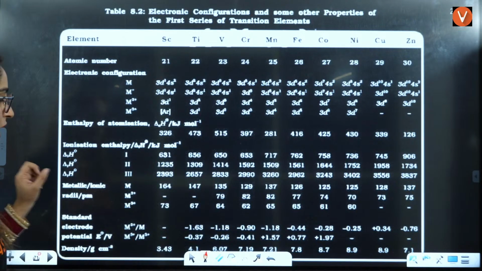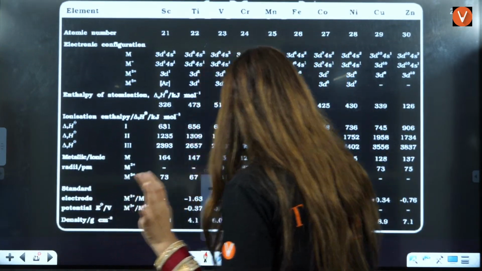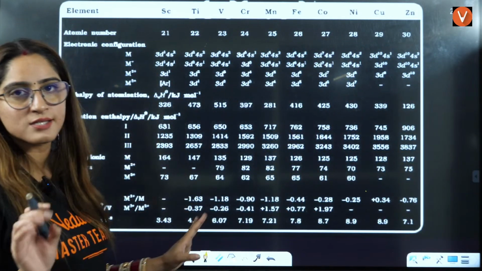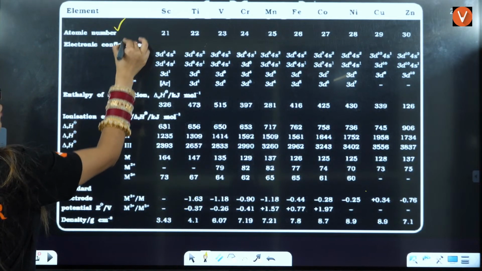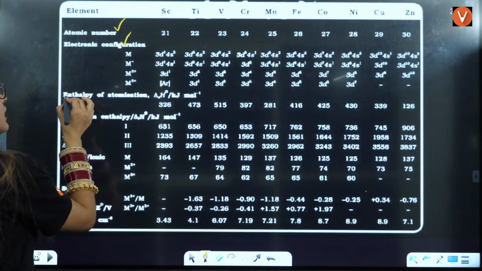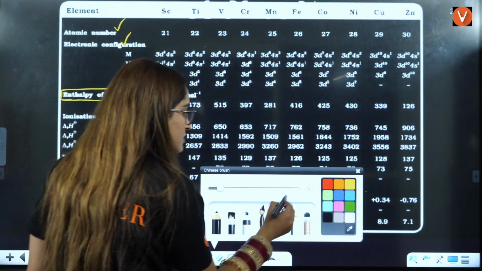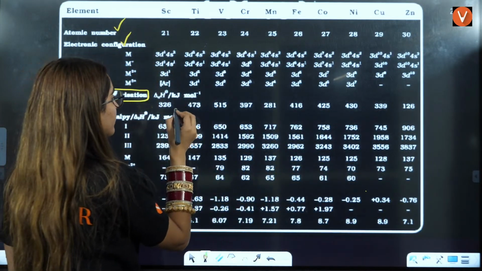Okay. Now, from this table in your NCERT, every single thing is important for you. So, we will study this table, every single thing. So, first is atomic number, that we know, electronic configuration we know, right? Enthalpy of atomization, first you should know that what is the order of enthalpy of atomization here. So, I'll just write the order here.